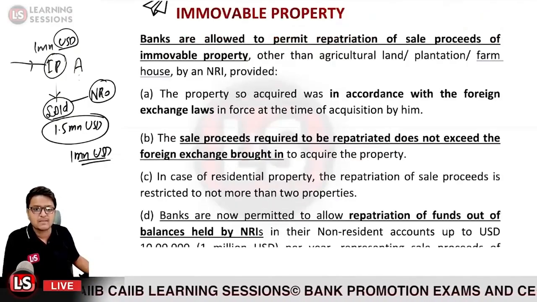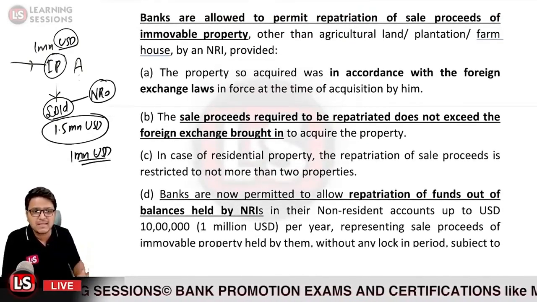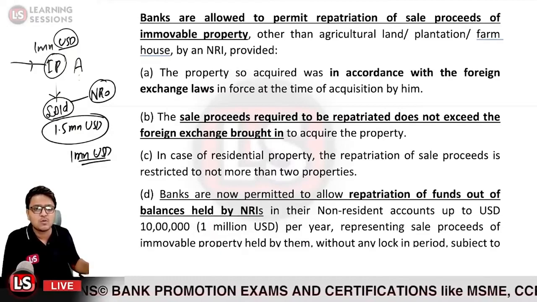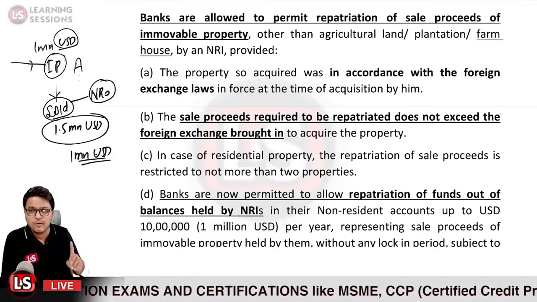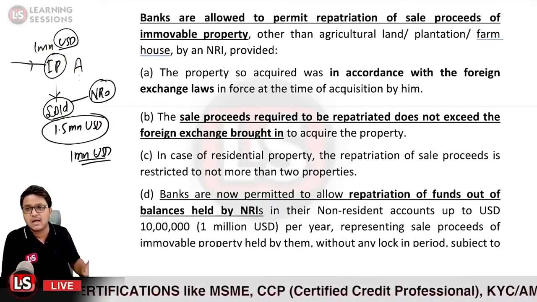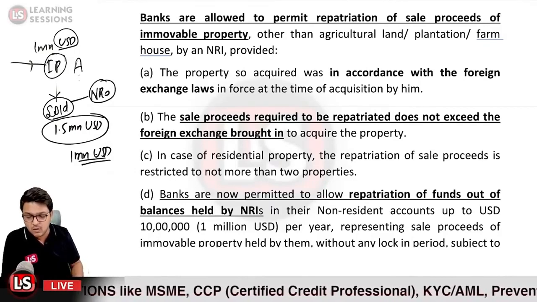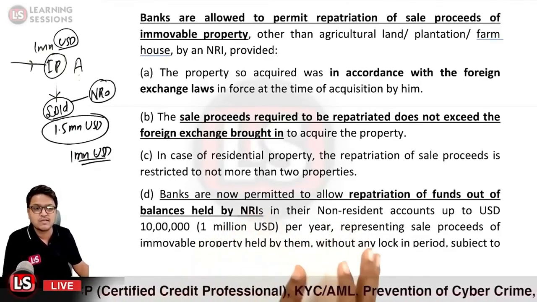And further, banks are now permitted to allow repatriation of funds out of the balances held by the NRIs in the non-resident account up to 1 million USD per year. So per year 1 million USD can be repatriated by the NRIs from what they are maintaining in their non-resident accounts.